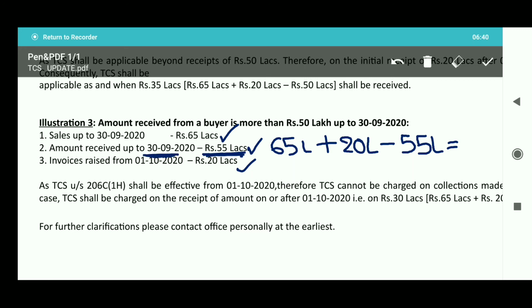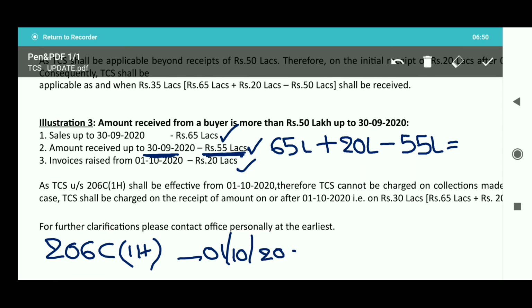Yes, section 206C(1H) is applicable from 1st October 2020. TCS shall not be collected on the amount received before 1st October 2020.